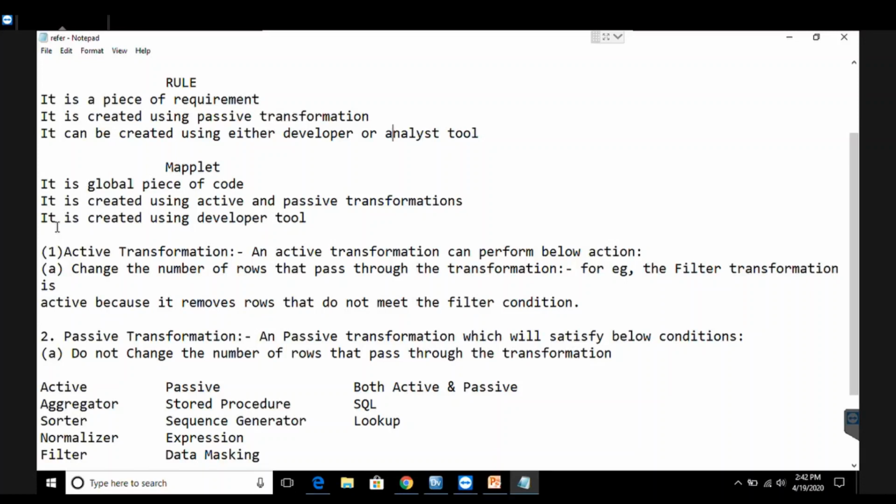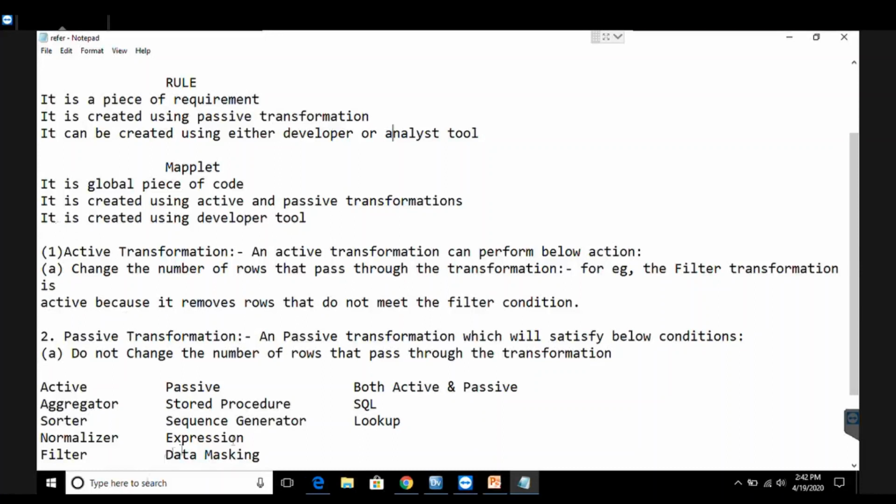This is the basic difference between the rule and the mapplet. Both of them are a piece of code which can be used later on in your profiles or in your mappings. But a rule is always created using passive transformations and a mapplet is created using active and passive transformations. Now after this theory about rules, let's learn how to create a rule and a mapplet.